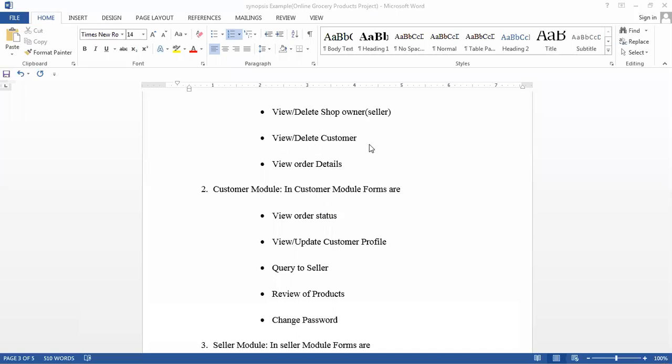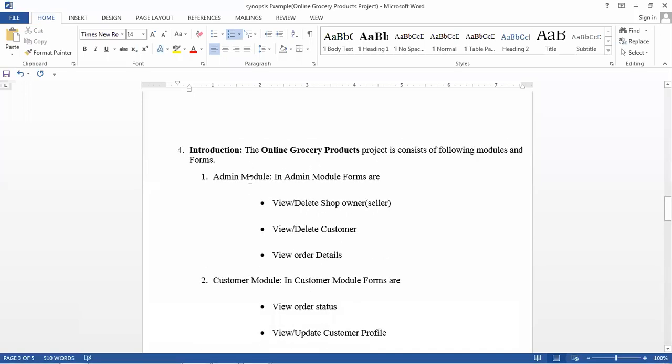Next, the admin module. The admin is the main owner of this online grocery product application. He can delete or view the shop owner, for example in case of misbehaving or misusing of the application. In that case the admin will delete the shop owner or seller.